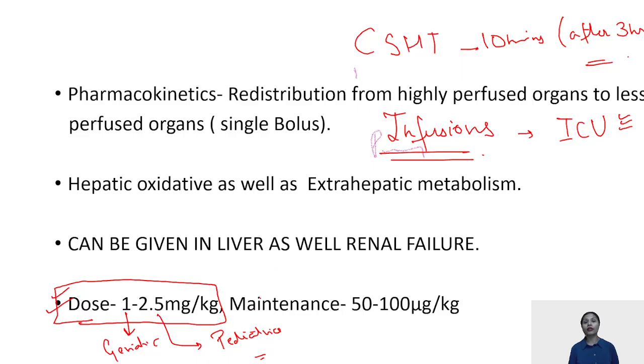When we talk about the infusion of propofol, the infusion is 50 to 100 mcg per kg per minute. I repeat, the maintenance of propofol can be done via infusion because the context sensitive half time of propofol is very less.